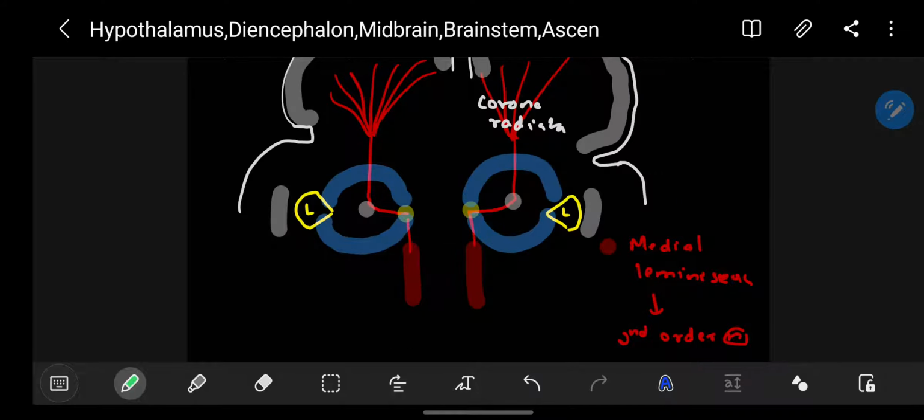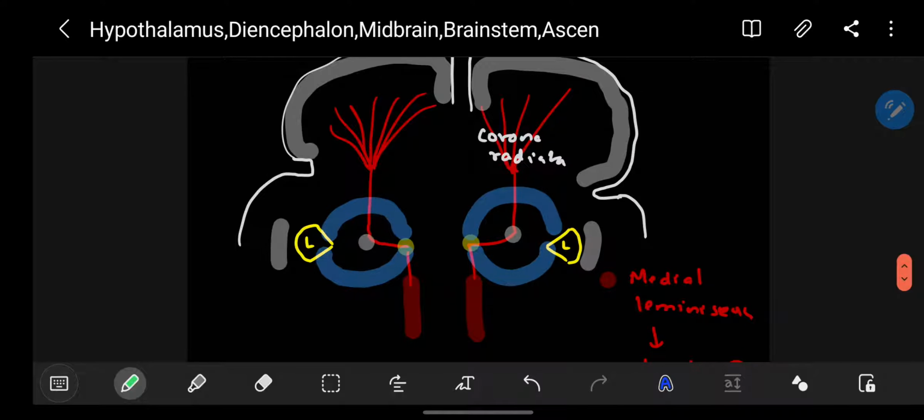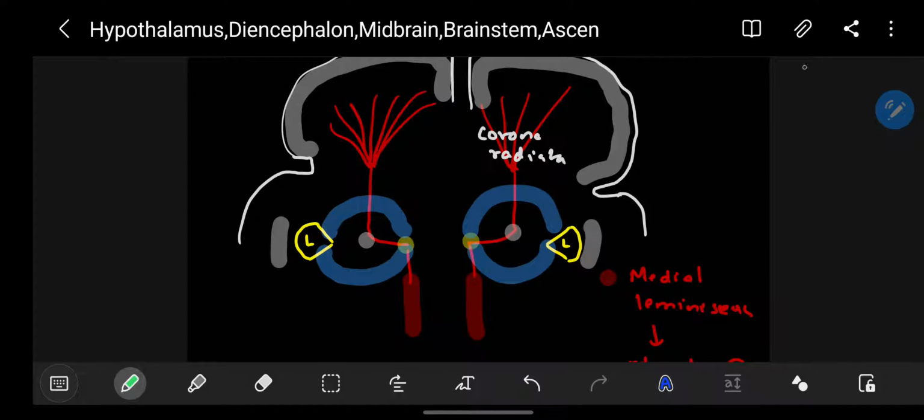So this second order neuron from the medial lemniscus will be entering the thalamus, the ventro-posterolateral nucleus of thalamus. And this is a lentiform nucleus. And here you can see this is a caudate nucleus.